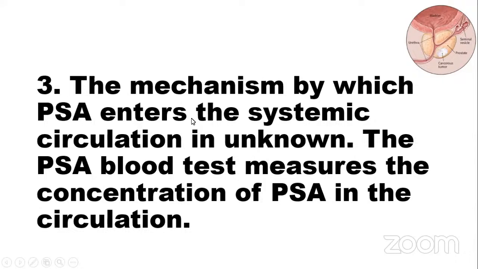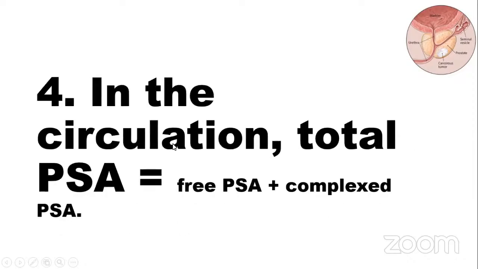The mechanism by which PSA enters the systemic circulation is unknown. The PSA blood test measures the concentration of the PSA in the circulation. In circulation, the total PSA equals the free PSA plus complex PSA. This is the total PSA.